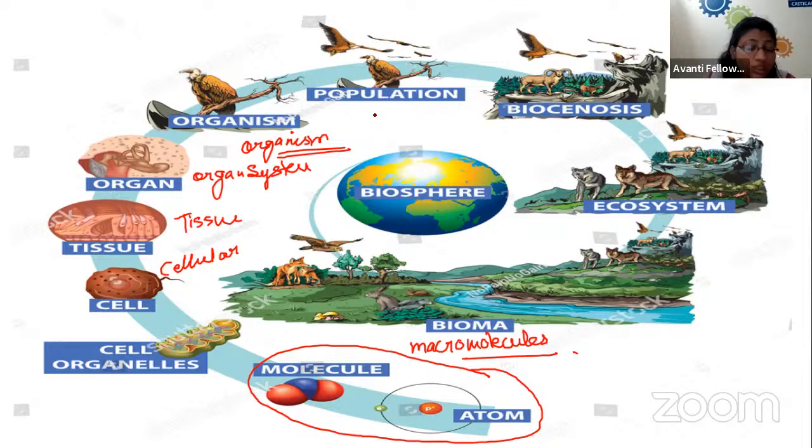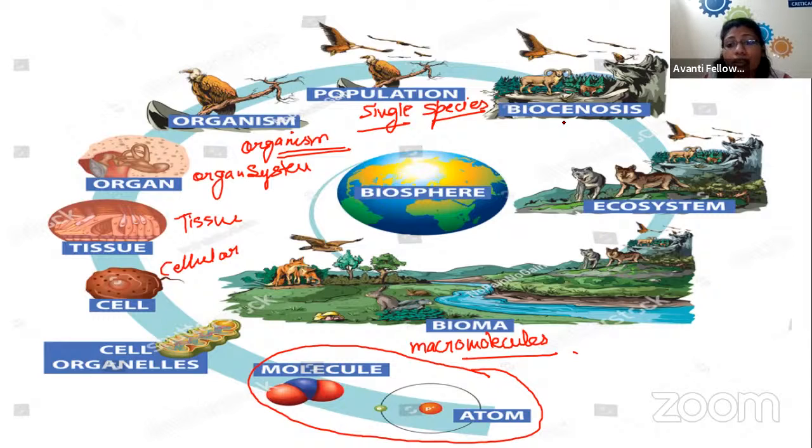So in ecology, we have levels beyond the organism, that is population, in which we are talking about a single type of species. Population always resembles a single type of species.